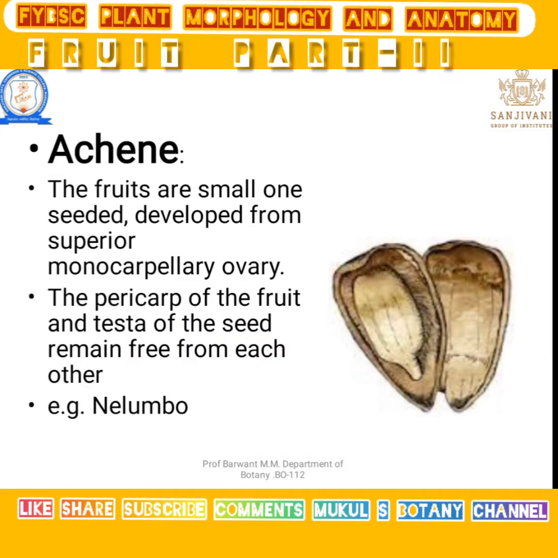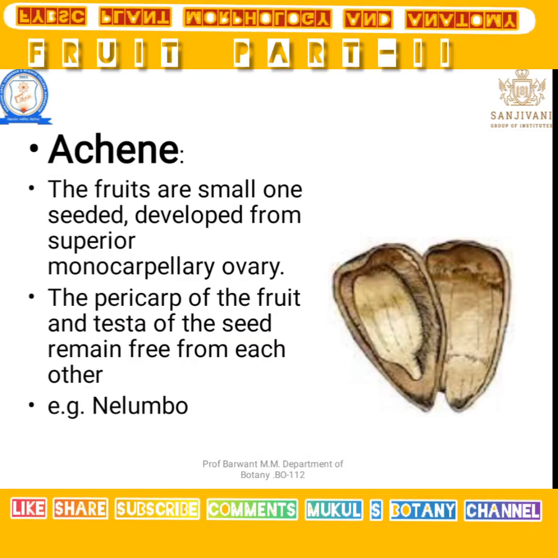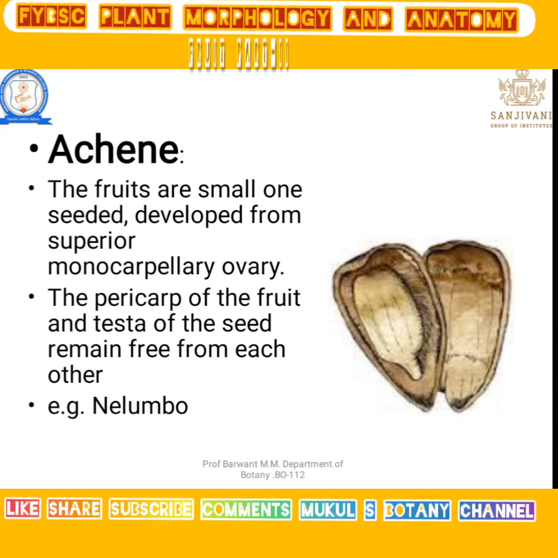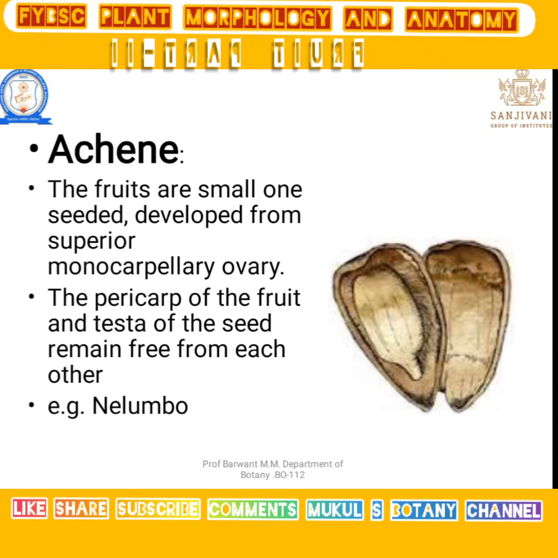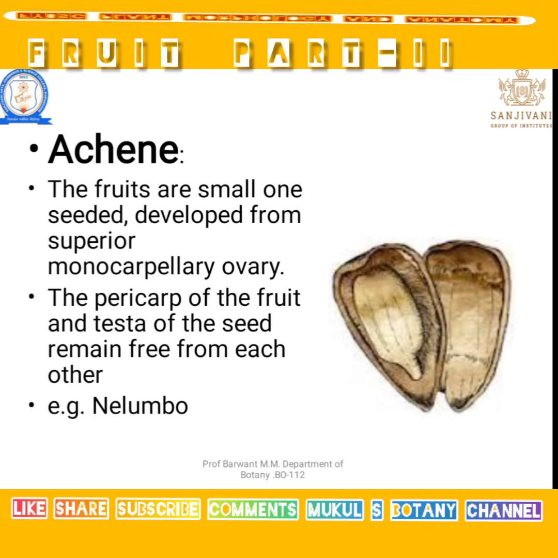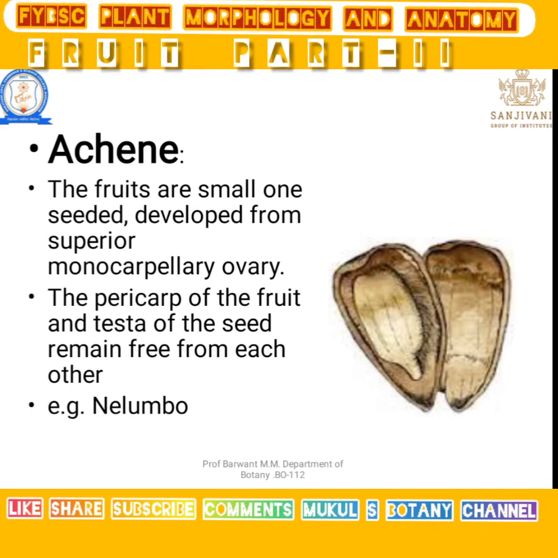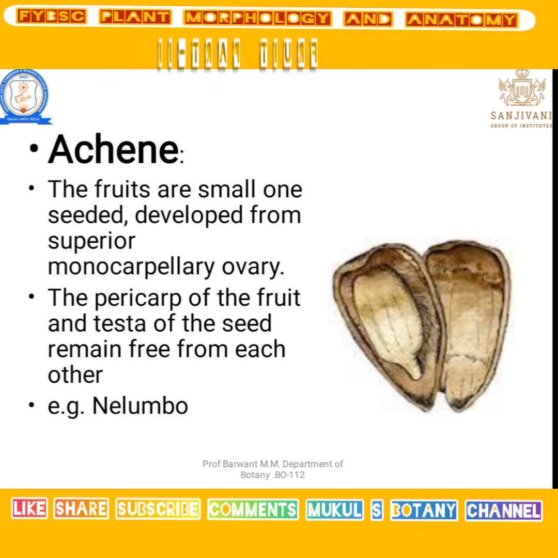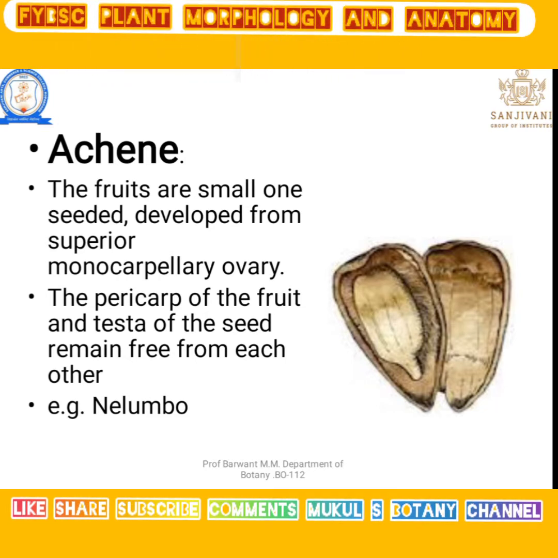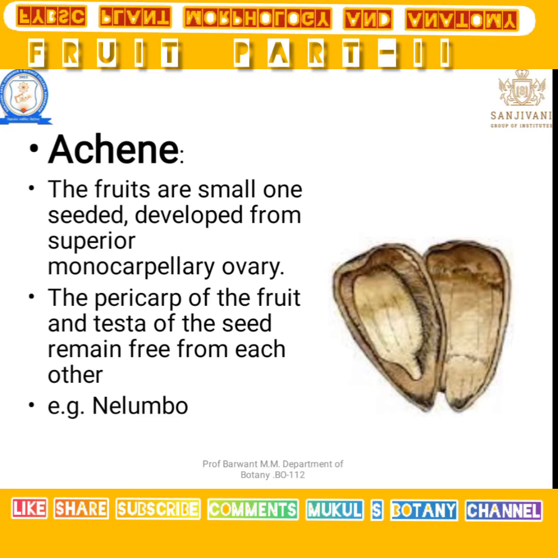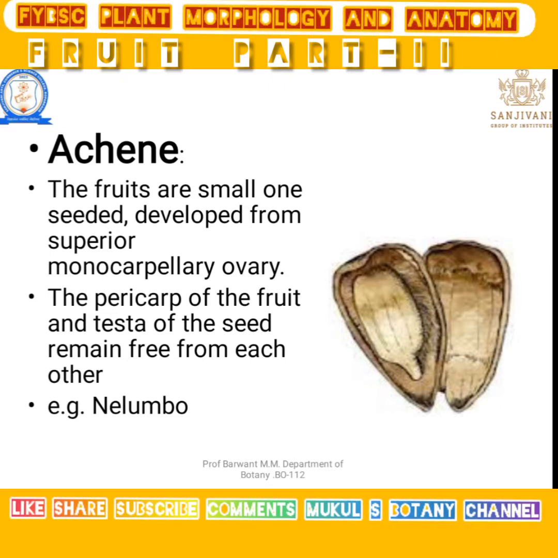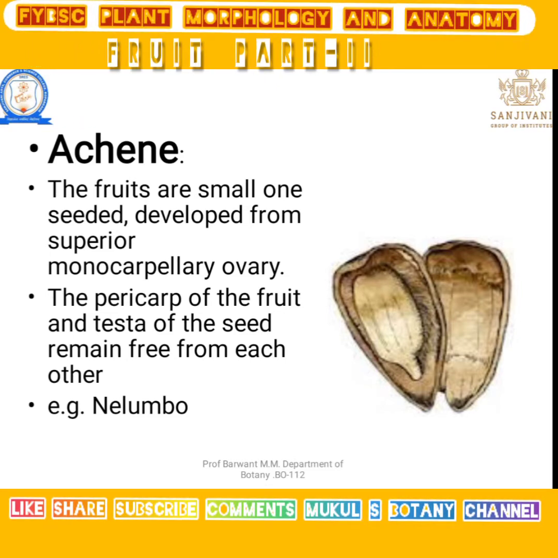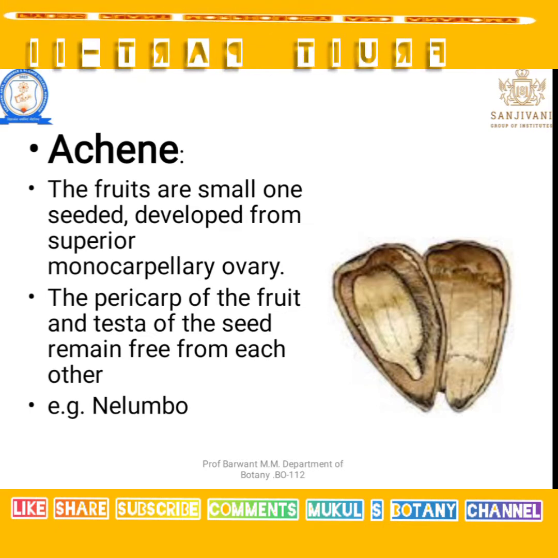Let's see the first type in the indehiscent: the achene. The fruit is small, one-seeded, and develops from a superior monocarpellary ovary.